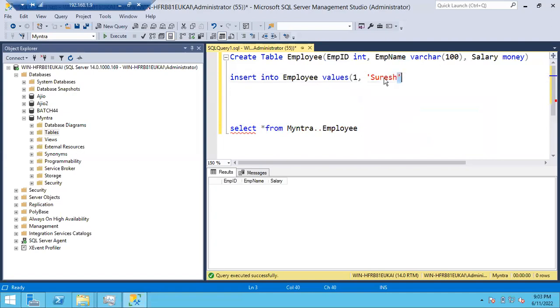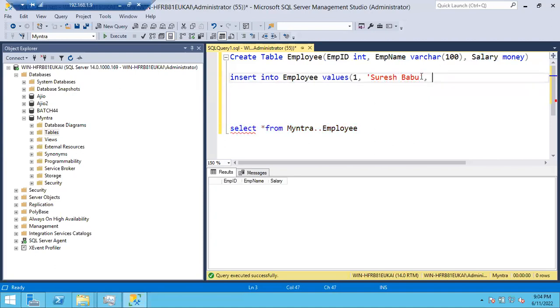Why? Because imagine Suresh Babu is there. You cannot give Suresh Babu without quotes, right? You will give space, Babu. Then as it is in single quotes, it will treat it as a single name. If you don't give single quotes, what will it do, guys? It will treat Suresh as the employee name and Babu as a salary, which is wrong. Your query won't execute, it will throw an error. So that's why for character type of data, you have to give strings.